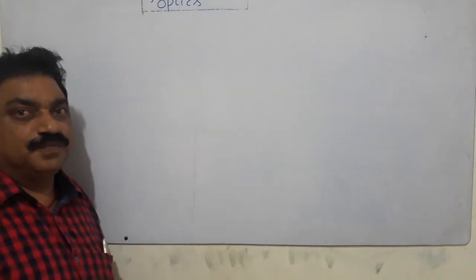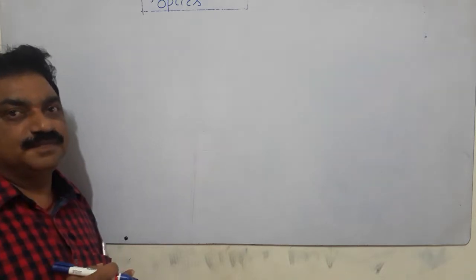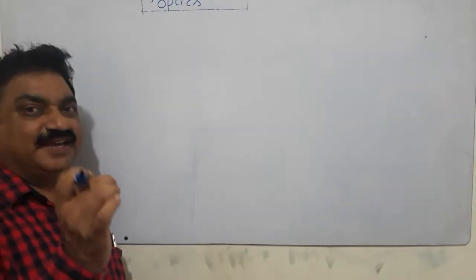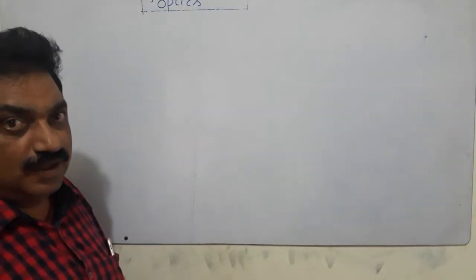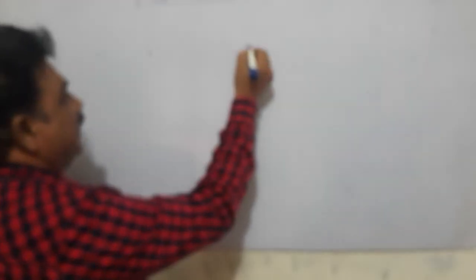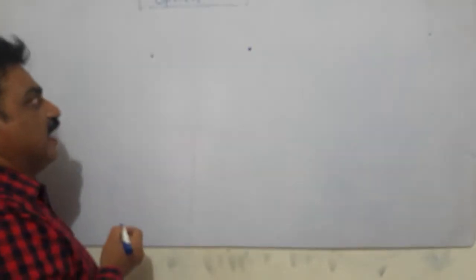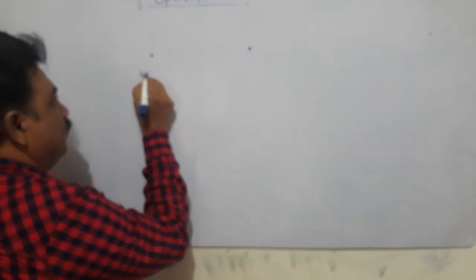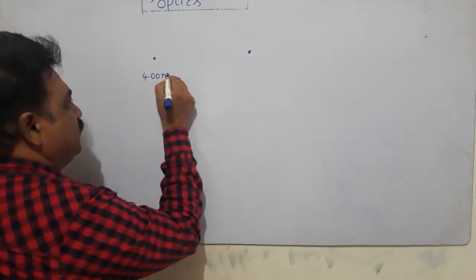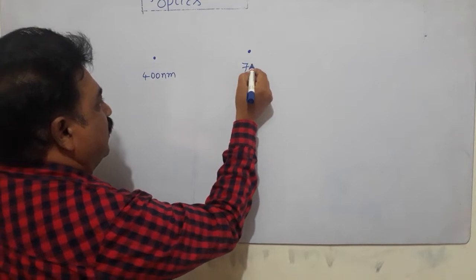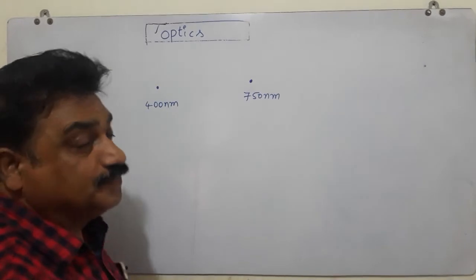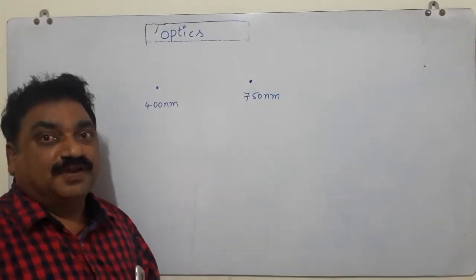And here we know light is an electromagnetic radiation, and the light which has a wavelength region between 400 nanometers to 750 nanometers is called the visible light.